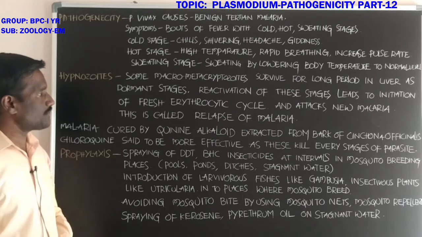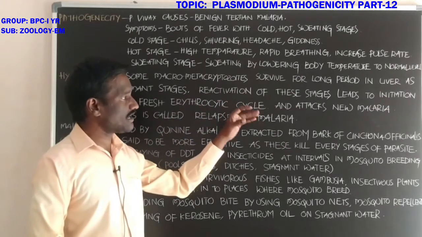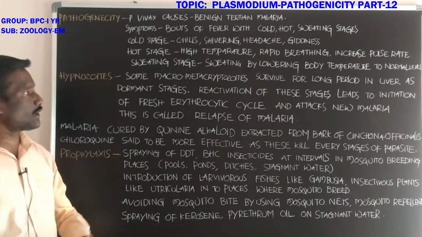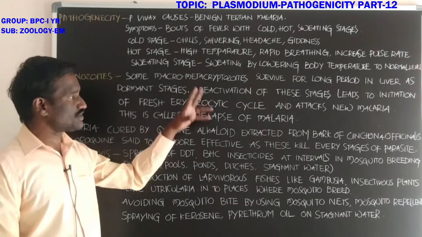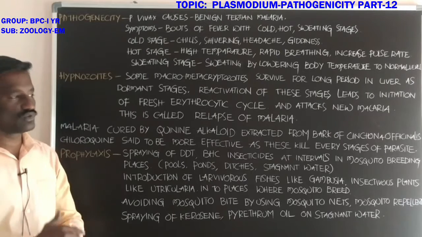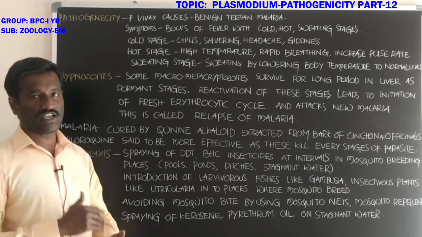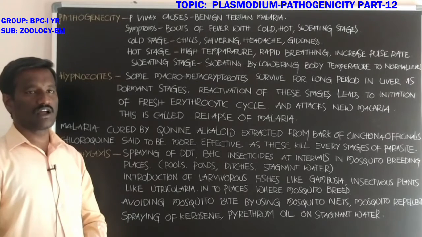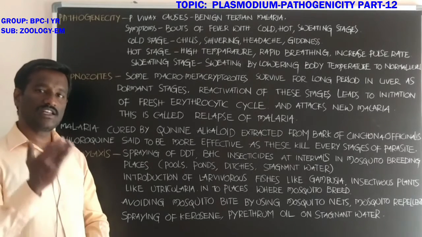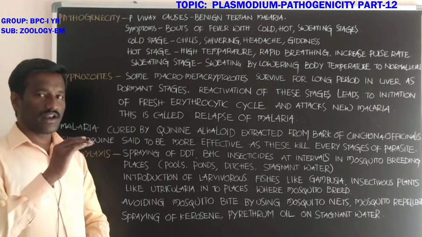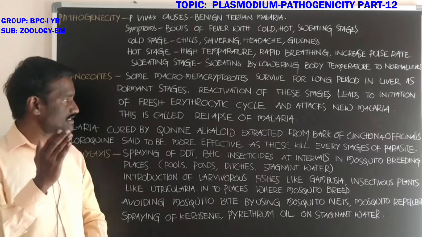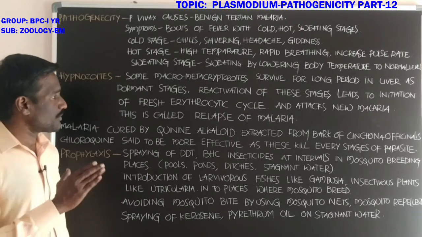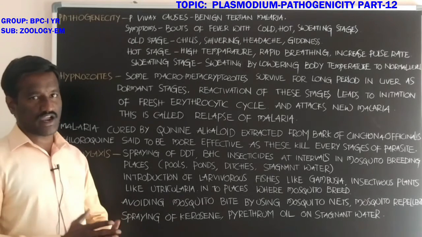After some time, reactivation of these macro metacryptozoites leads to initiation of a fresh erythrocytic cycle, and produces merozoites.